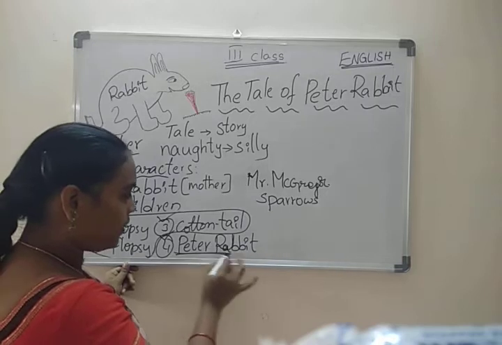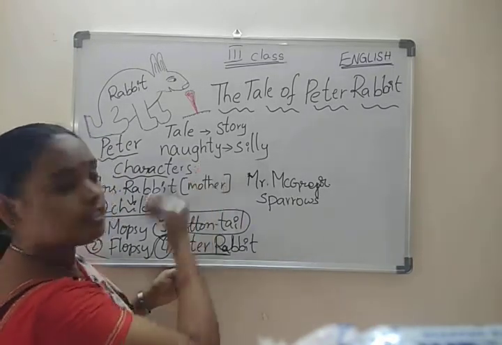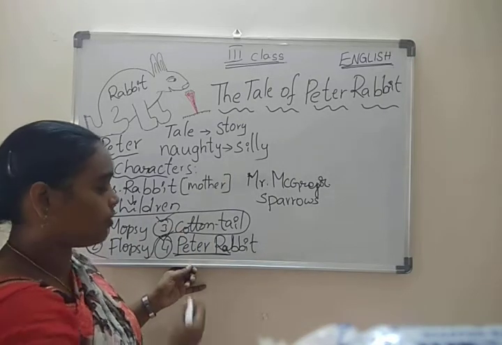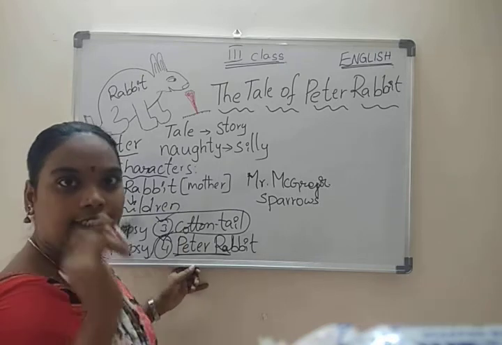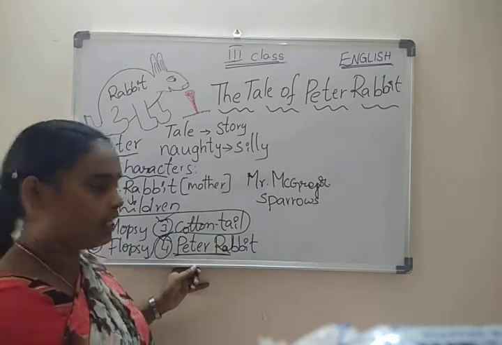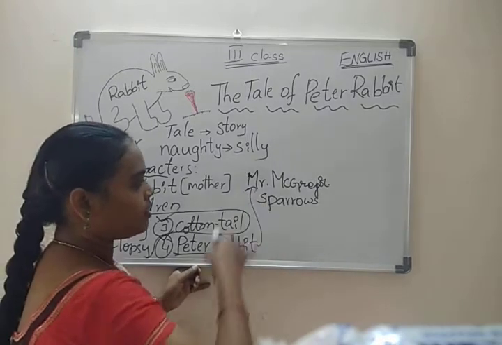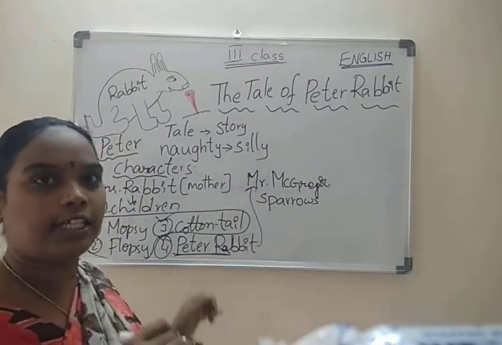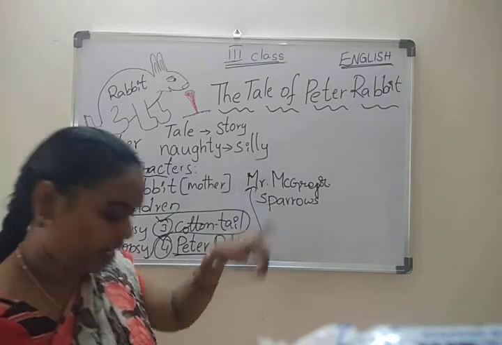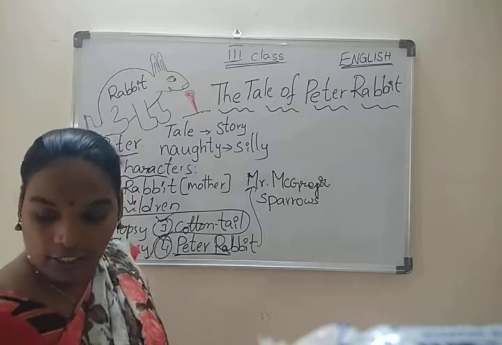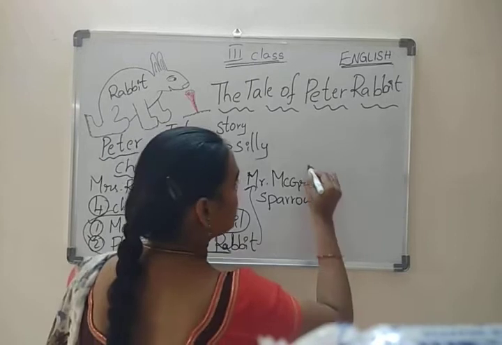But Peter Rabbit, as we already know about him, how was he? He was a naughty rabbit. That's what he did. He didn't listen to his mother's words. He went to Mr. McGregor's garden. What happened is that he went into his garden.